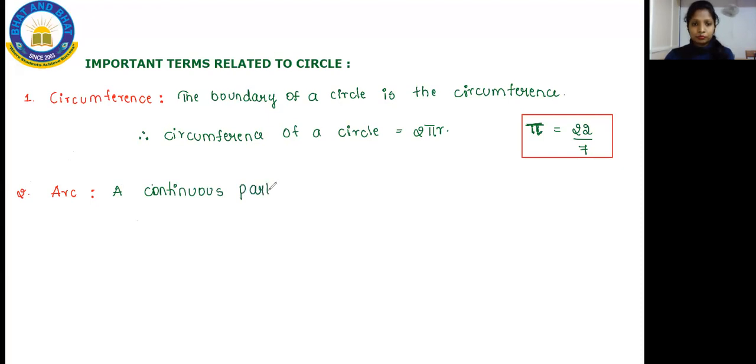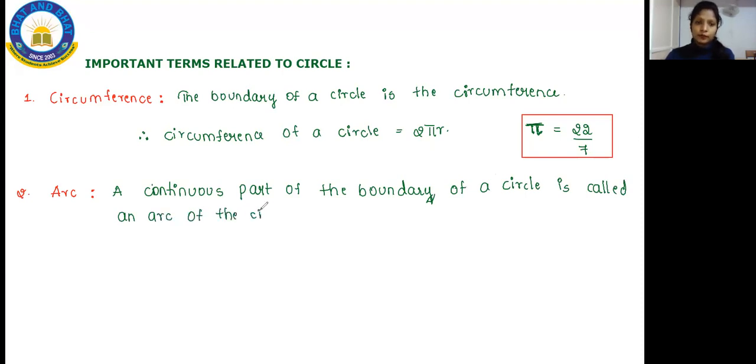A continuous part of the boundary of a circle is called an arc of the circle. So arc is nothing but the continuous boundary of the circle. You are going to consider that as an arc.